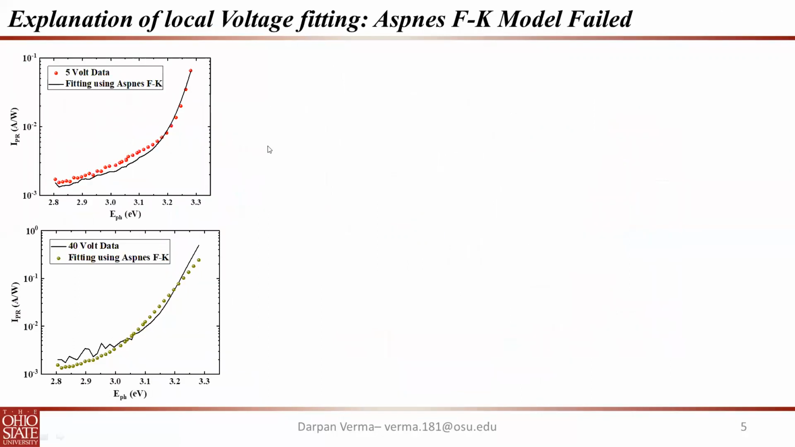Finally, using Aspnes' Franz-Keldysh model, we try to fit our spectra. It is to be noted that this gives us a nice fitting of around R square 0.90, but what about the values which we get for the local voltages? Now, what is this local voltage? This local voltage is the only free parameter, used by employing all the first principle values for gallium nitride, like binding energy, band gap, effective mass, etc.